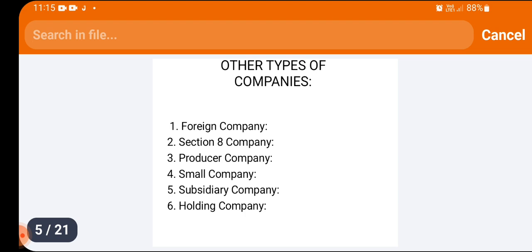In a private company, the name must have the words private limited. In a public company, the name must have the word limited at the end. A public company can invite the public for subscription, but a private company cannot invite the public for subscription. So these are the differences between public company and private company.